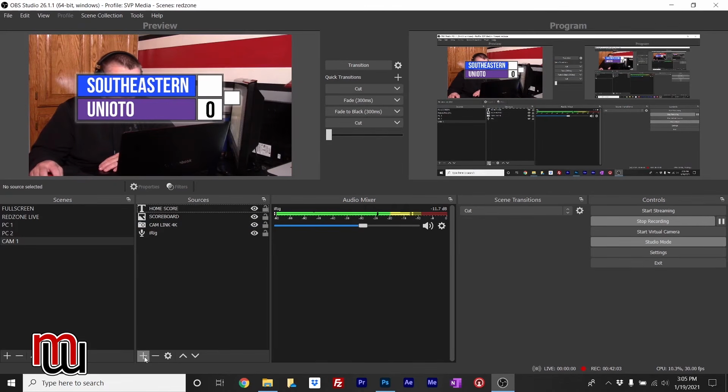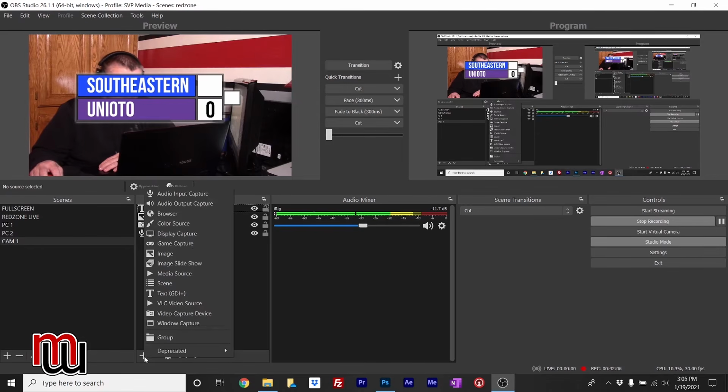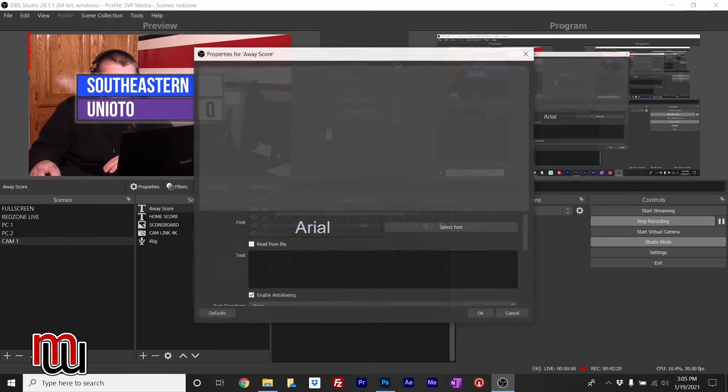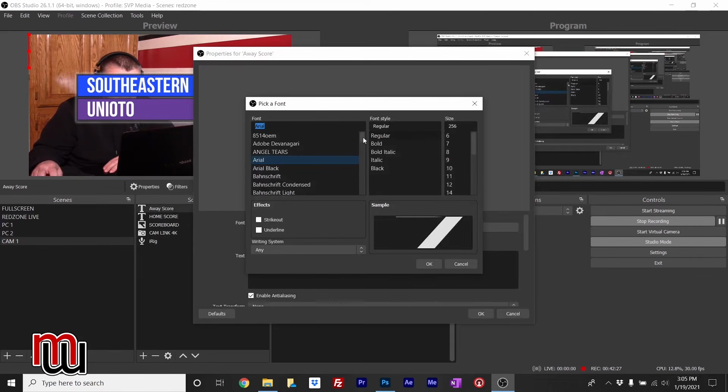Same thing for the away score. We're going to click Text GDI, and call it away score. Click OK, and you have to set all this again. You can't just duplicate like you do in Photoshop, because these are linked to that scoreboard console I showed you a little bit ago.